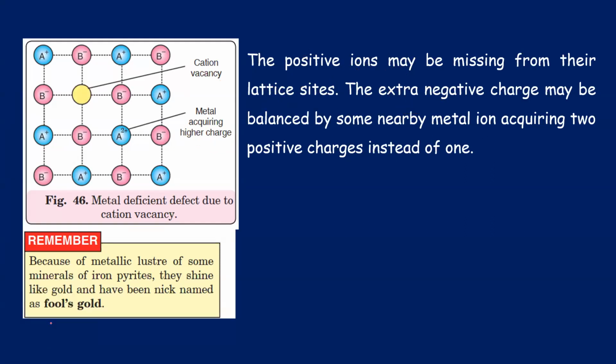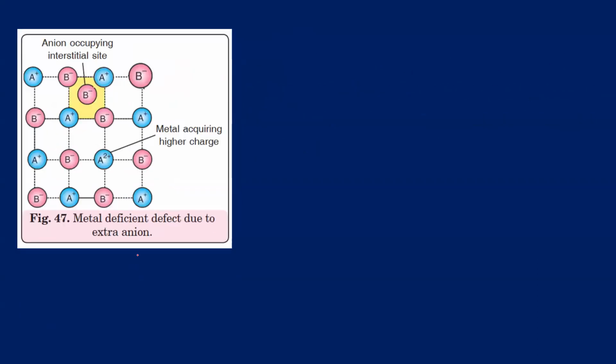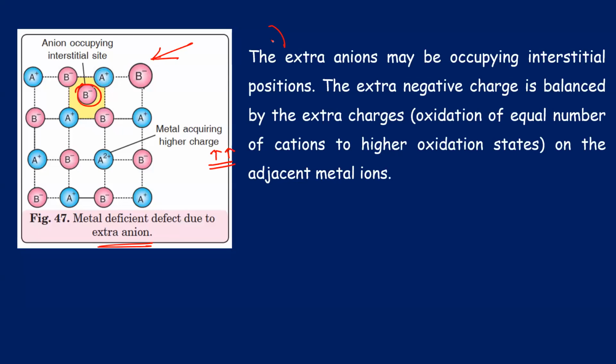Now moving on, next we have the metal deficiency defect due to extra anion. Here also, if you add extra anion, we are going to stabilize this by the metal acquiring a higher charge. So metal is acquiring a higher charge, and we are stabilizing this extra anion, which is on the interstitial side. So these things you all please remember. You can also be given this type of crystal, and you'll be asked what type of defect is present here. Again, this is the explanation of how the charges are stabilized.